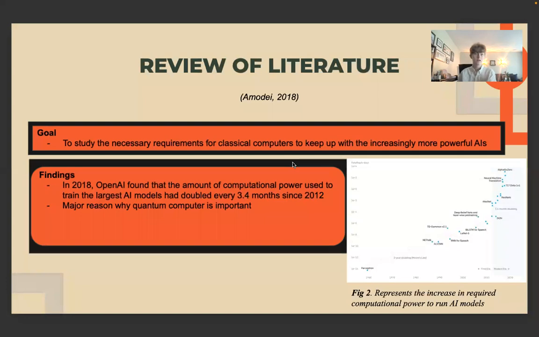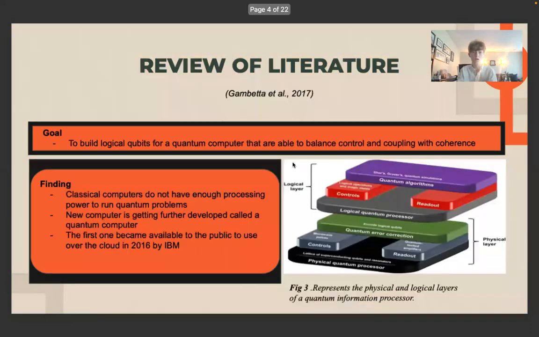In my review of literature, the goal of the first article was to study the necessary requirements for classical computers to keep up with the increasingly more powerful AIs. OpenAI found that the amount of computational power used to train the largest AI models had doubled every 3.4 months since 2012. This is a major reason why quantum computing is important, because it would enable us to keep up with our growing requirement for more powerful computers to run more powerful AI models.